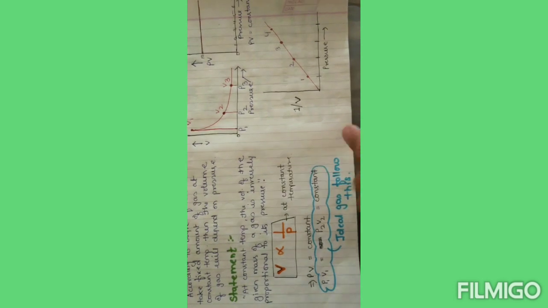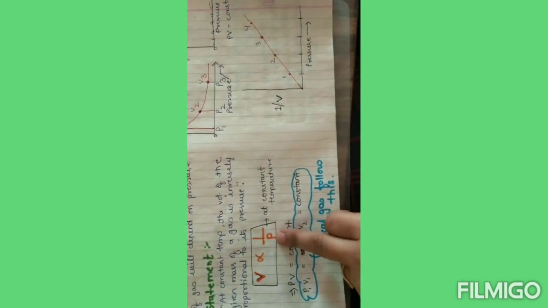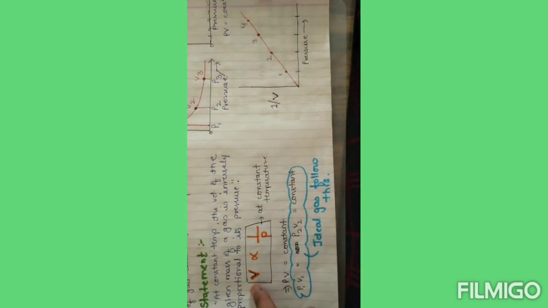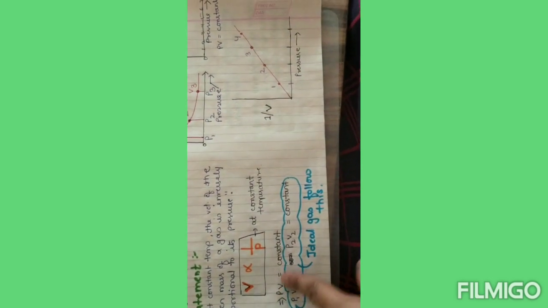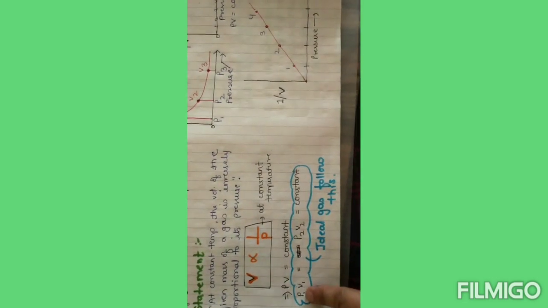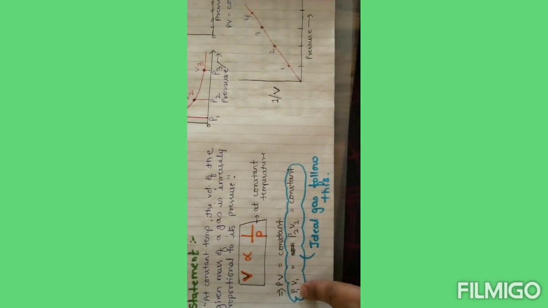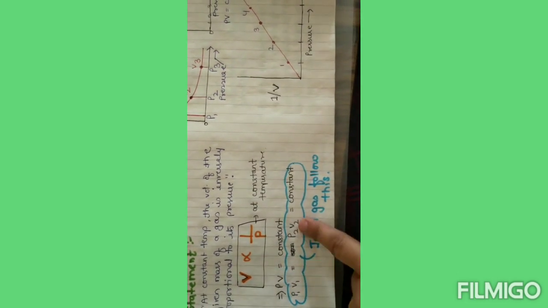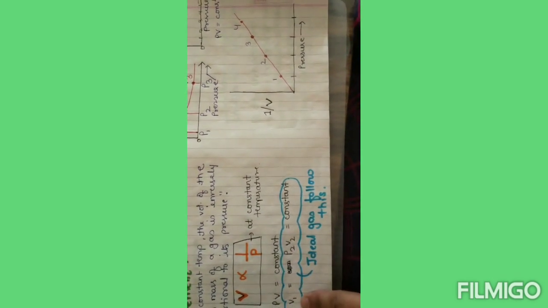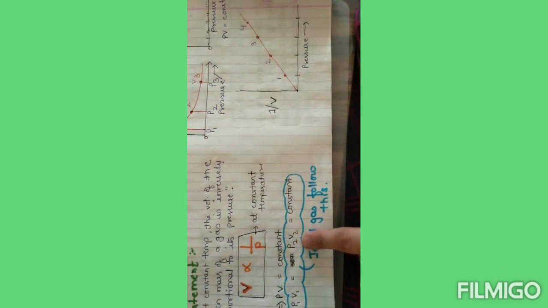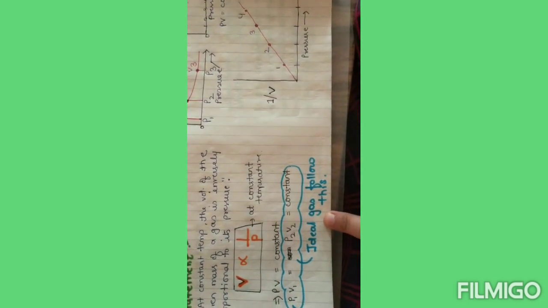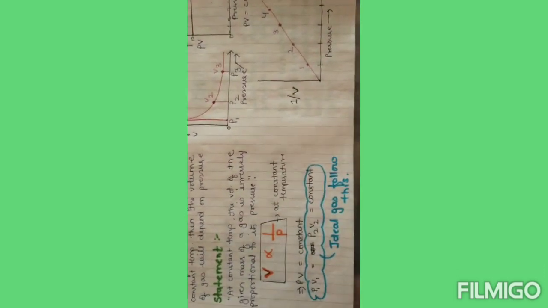So what is the condition? That your temperature should be constant. Now if we summarize this equation, then P will go here and it will become PV, which will be a constant quantity, so we write PV equal to constant. Or we can say if P1 changed to P2, then V1 will change to V2, and the values of P1V1 and P2V2 will be constant. These are the things followed by ideal gases. Not all real gases follow this.